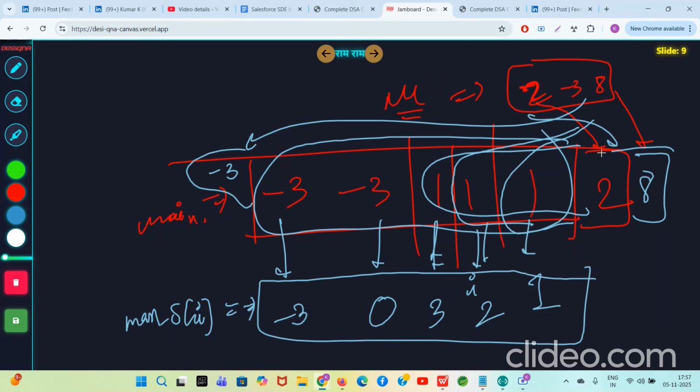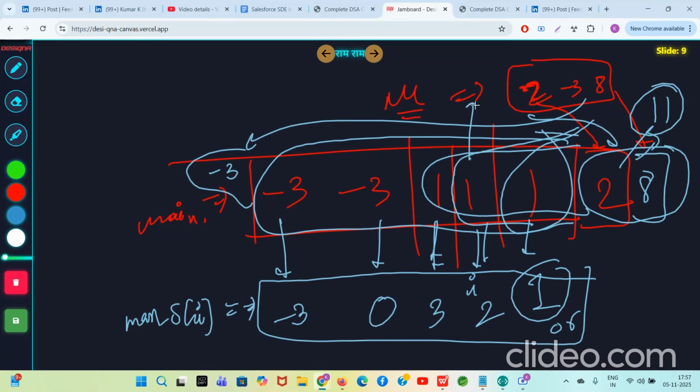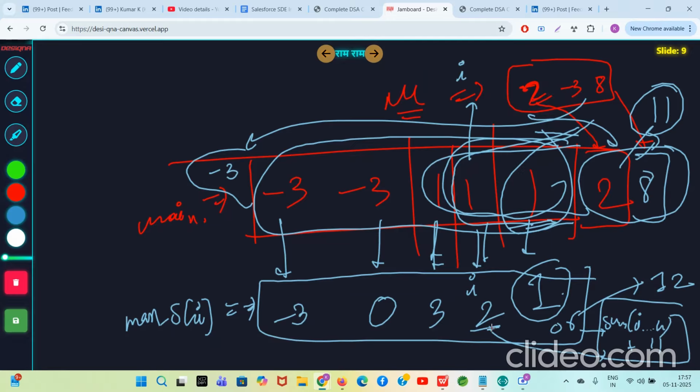But what if you add all the positive elements at the back? Now you have 2 plus 8, 11 extra here. So for each of them, there are two options. Let's say this is your index I. Either the sum of the elements from index I to n, or the sum of the elements from I to n plus the positive value 11. This is another option for max S of I. So for this it will be 1 or 1 plus 11, 12. For this it will be 2 or 2 plus 12, 14, and for this it will be 3 plus 12, 15.